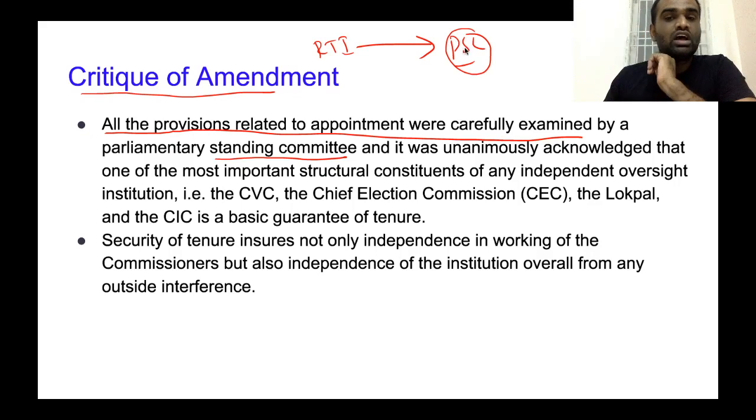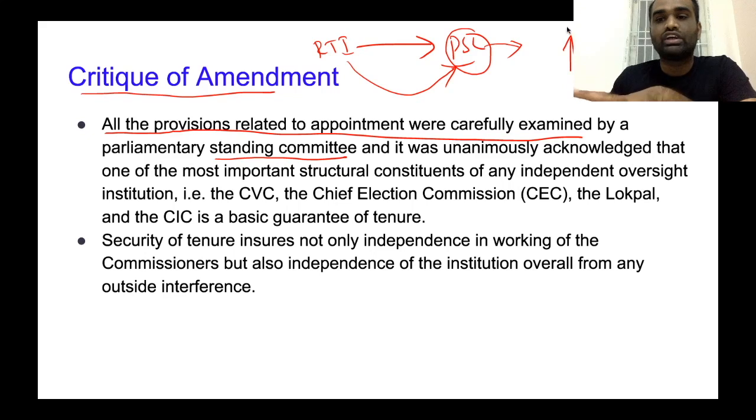Based on their analysis, they will amend the text of the act based on the recommendations of the Parliamentary Standing Committee. After that, it will be presented to Lok Sabha. This original RTI Act was carefully examined by the committee. At that time, the committee felt that since information is a fundamental right guaranteed in the Constitution of India, it is very important that the institution carrying out this function should be autonomous from the functioning of the central government.